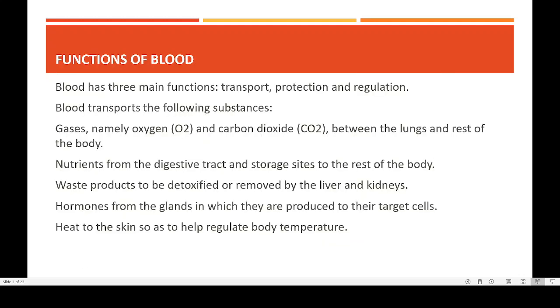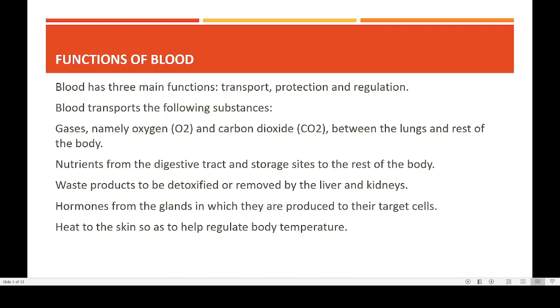Now coming to the functions of the blood, you can see that blood has basically three main functions. The first function is transport, then protection and regulation. So what are the important things coming under transport? The basic function of blood is transporting gases. It is transporting oxygen, and it is also transporting carbon dioxide between the lungs and the rest of the body. So that is one of the main functions of the blood. In the absence of blood, this transport mechanism may not take place.